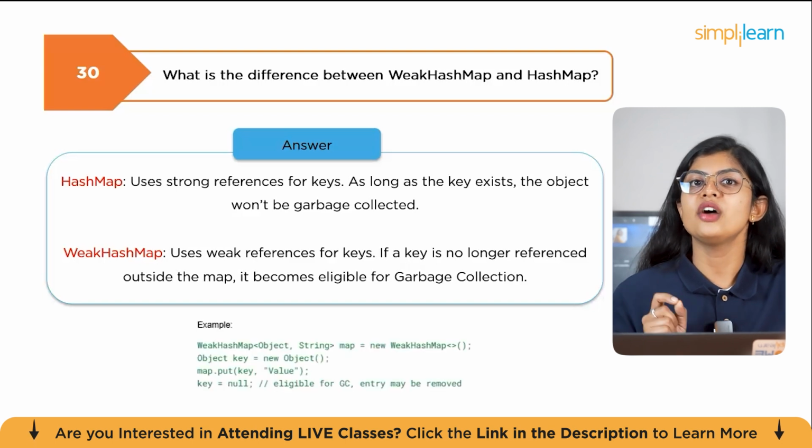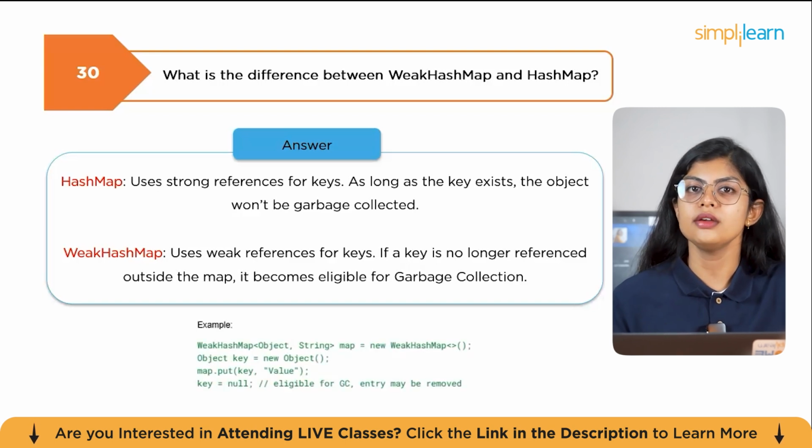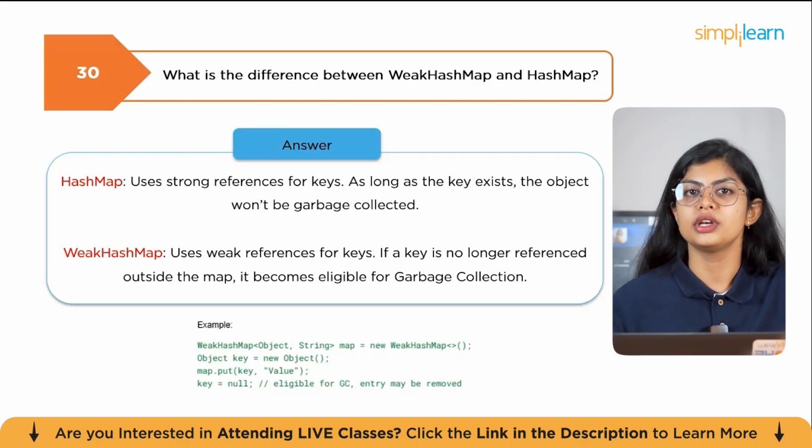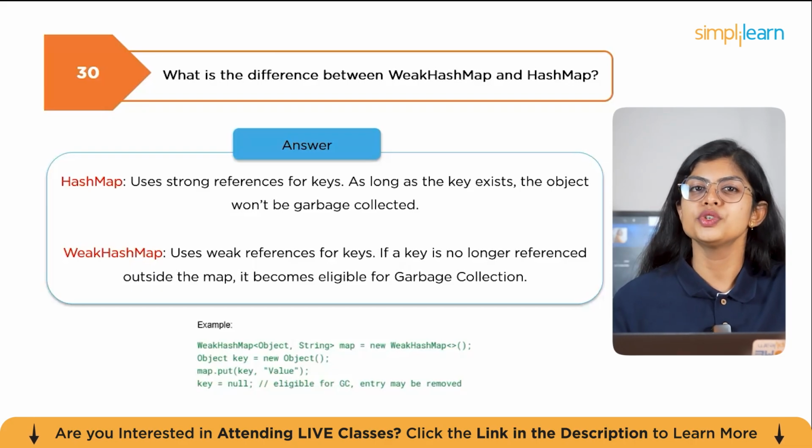For example, we have WeakHashMap<Object, String> map = new WeakHashMap<>(). Object key = new Object(); map.put(key, value). And then we set key = null, which makes it eligible for garbage collection. The entry may be removed. WeakHashMap is useful in caching scenarios where keys should not prevent garbage collection.